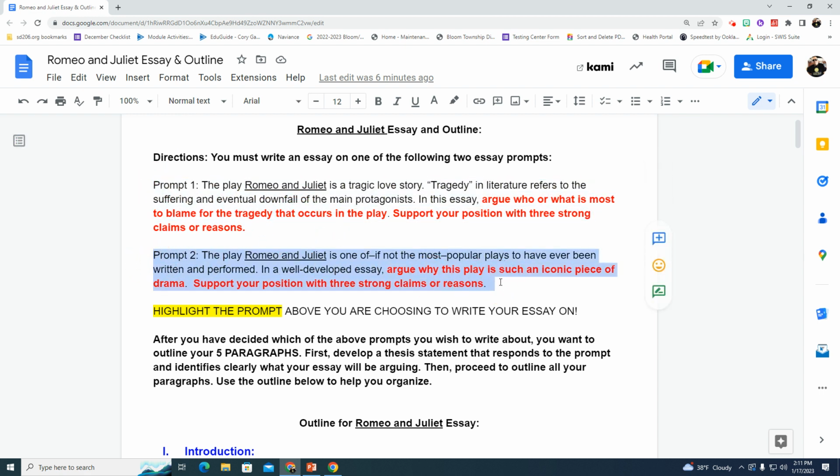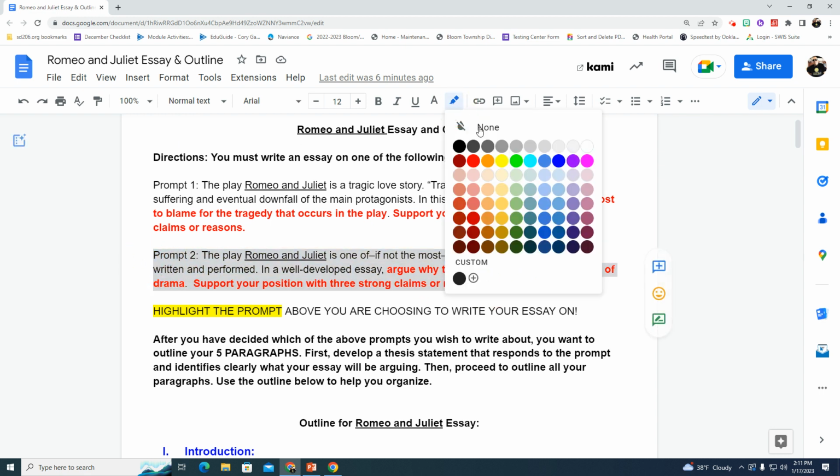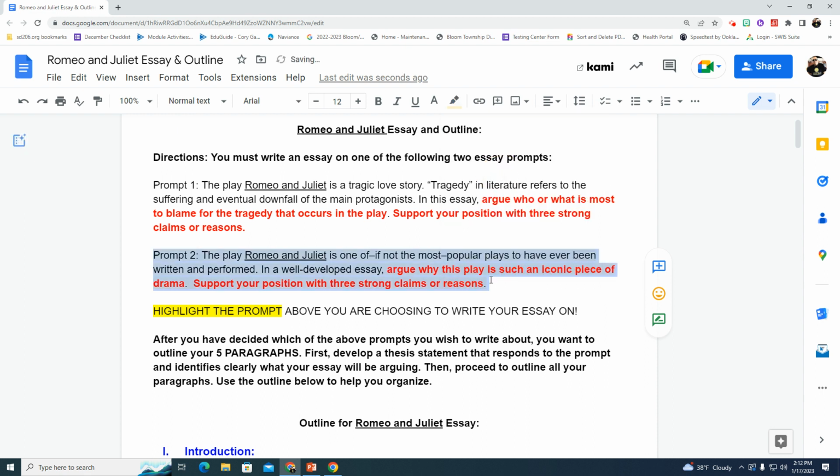So what I'm going to need for you to do now before you outline is you have to stop and choose which essay you're going to write about. And when you do that, I want you to highlight the prompt above on your document. So you would take your highlighter. So let's say you're going to do prompt number two. You would take this cursor, then you would go up here to where it says highlight, and then you would highlight that yellow. I like to use the faded colors better than the actual colors. The faded colors are just a lot easier. So highlight that yellow, and there you go. And then you can see what topic you are doing, right? So I'm going to remove that. Go ahead. So what I need you to do now is to pause the video and highlight the prompt that you will be doing.